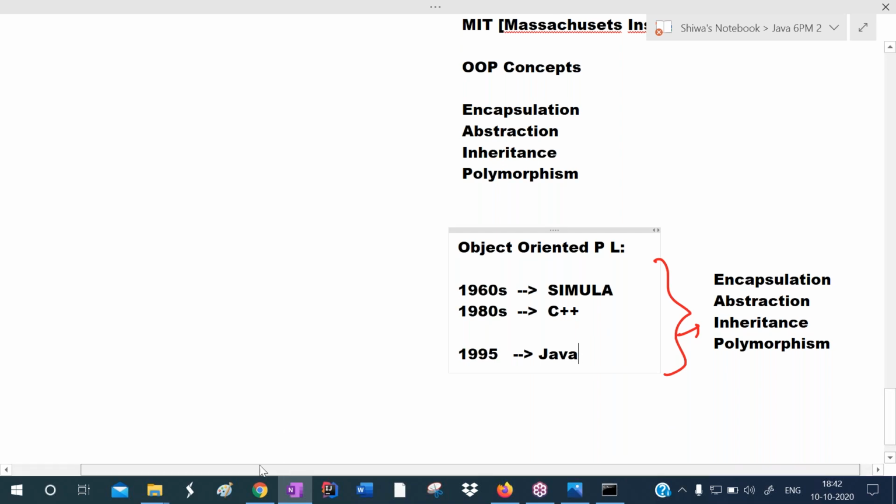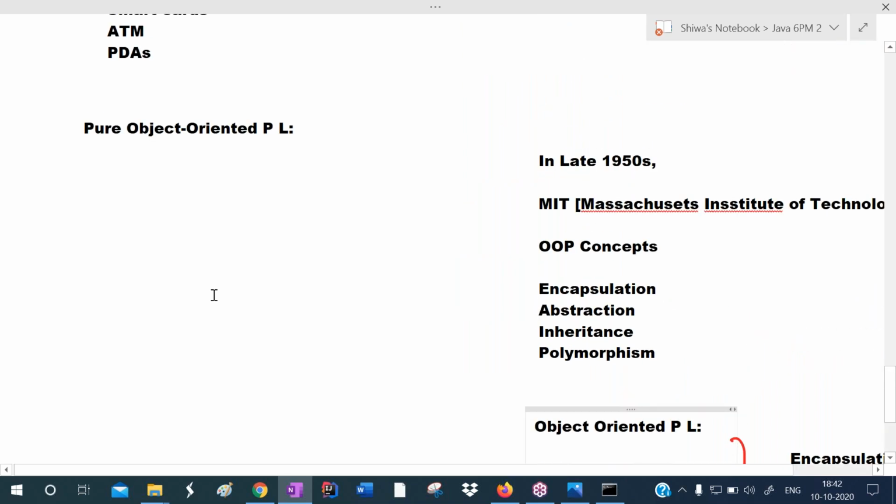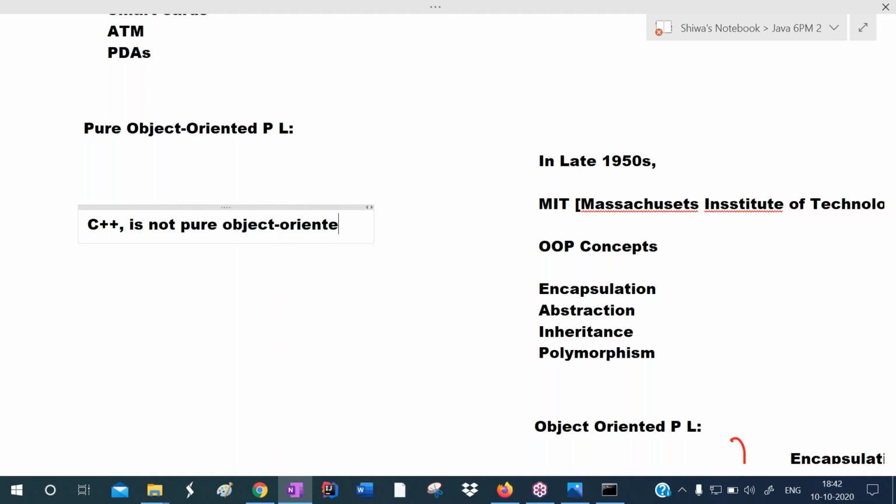But I'm calling Java the pure object oriented programming language, whereas C++ is not a pure object oriented programming language. Java is the pure object oriented programming language. Then why is Java pure object oriented? Why is C++ not pure object oriented?